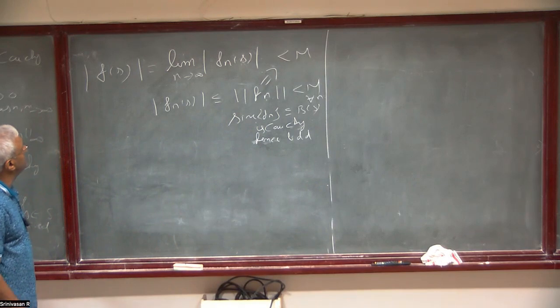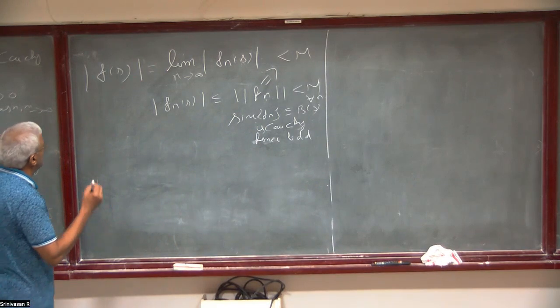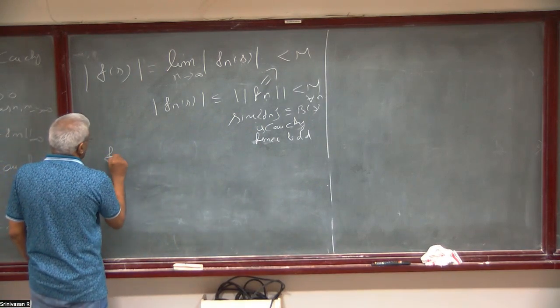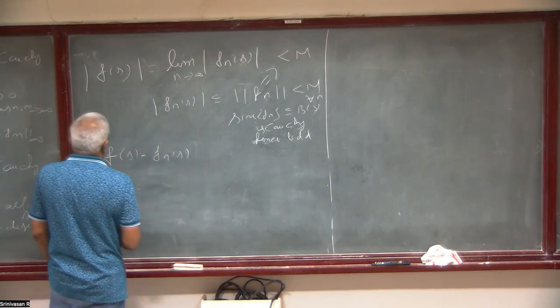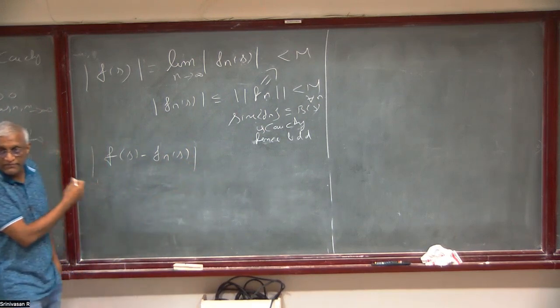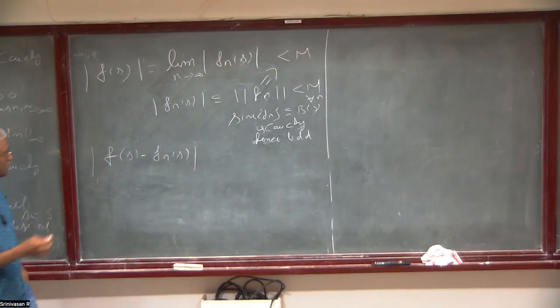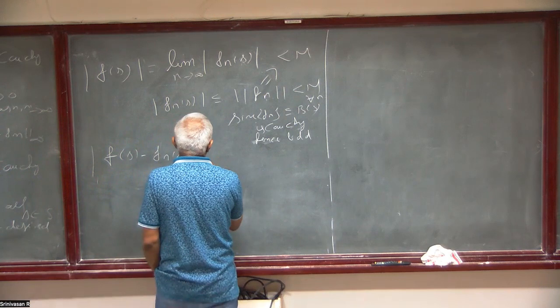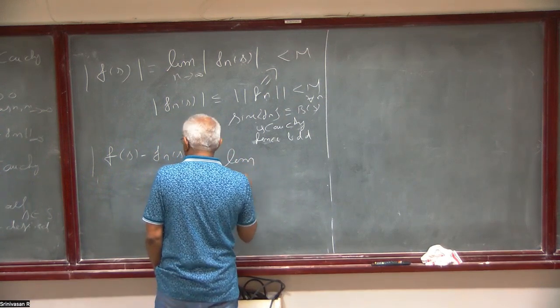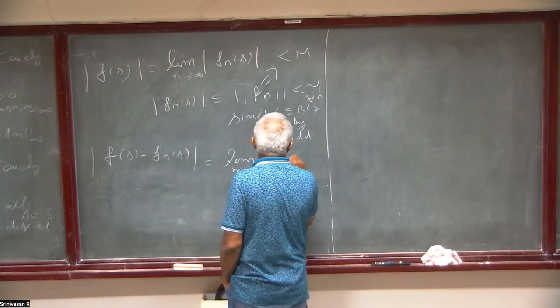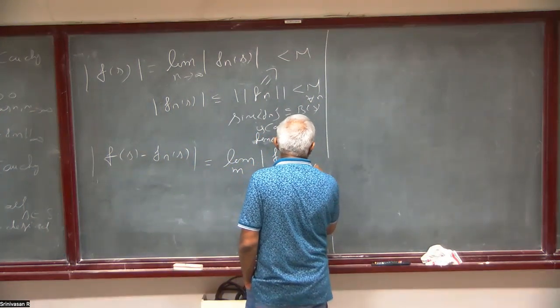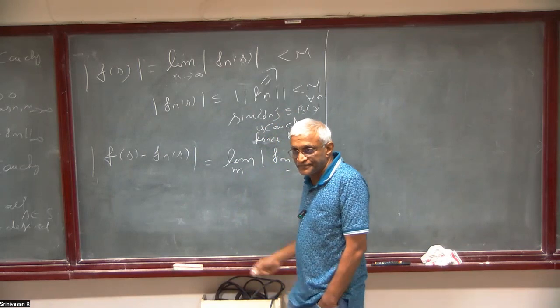Now we have to prove that it actually converges in the uniform topology. For that, we have to consider this f of s minus f_n of s. The supremum of this should go to 0. That's what we have to show. Now this is equal to, again the same thing, the limit over m of f_m of s minus f_n of s. Right?